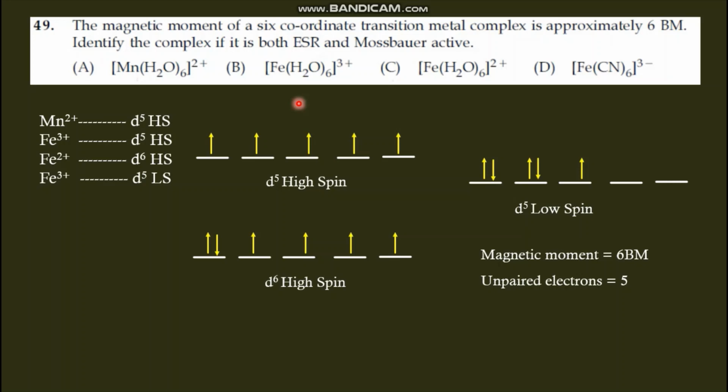Fe57 is a Mossbauer active species. So the correct answer is [Fe(H2O)6]3+. You have to watch the Mossbauer spectroscopy video, then it's easy to understand the concept. So the answer is [Fe(H2O)6]3+. Okay.